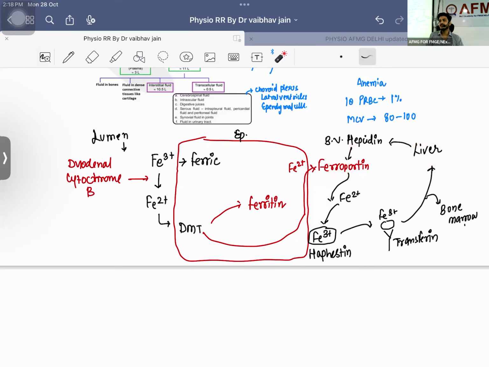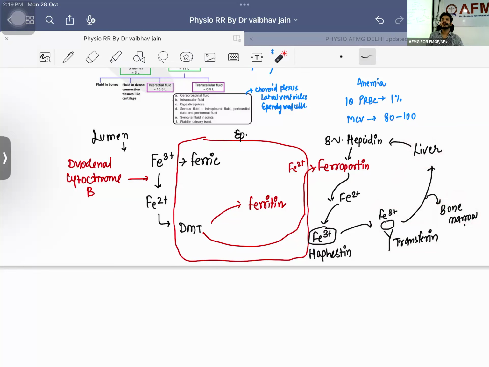But there is a disease you will study in medicine known as hemochromatosis. What is the problem? Sir, this brake has failed. Hepcidin is not working. If this brake fails, can you appreciate that iron will keep coming out? It will convert into Fe3+, be transferred in the body with the help of transferrin, and get deposited in different organs, right? In the bone marrow, and in the liver.